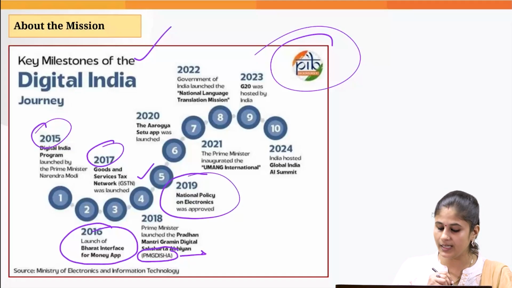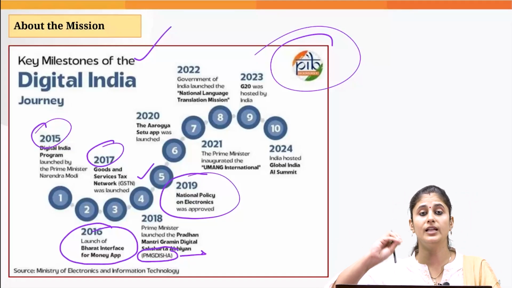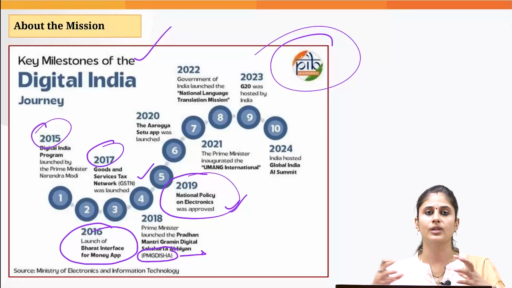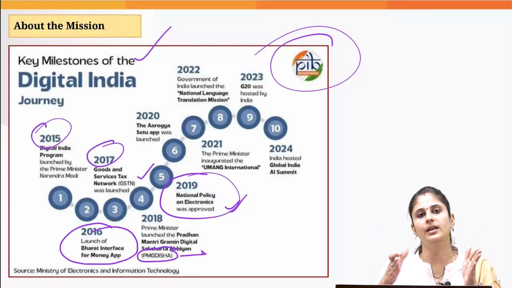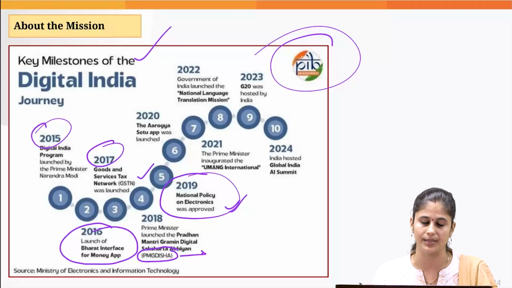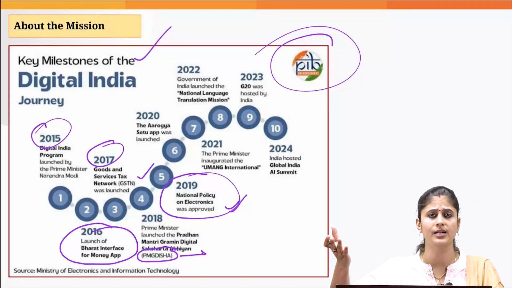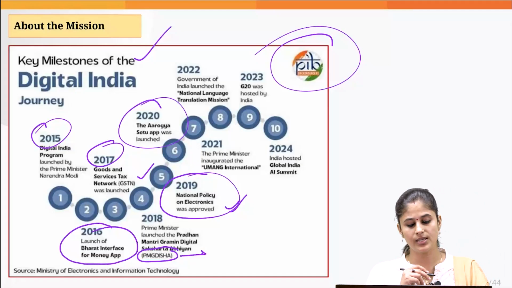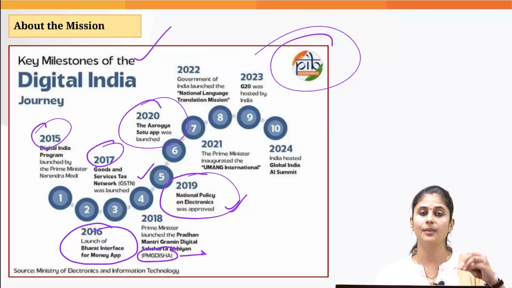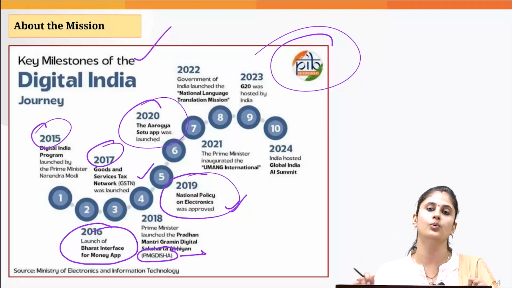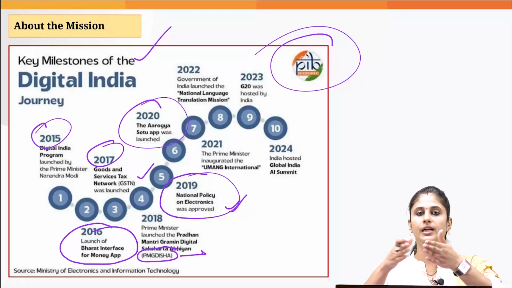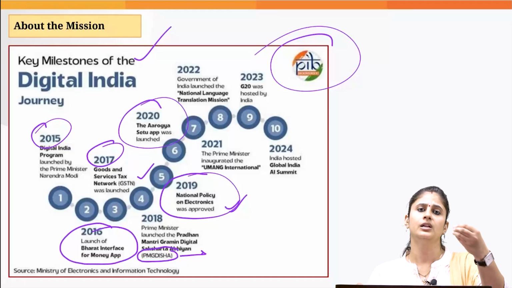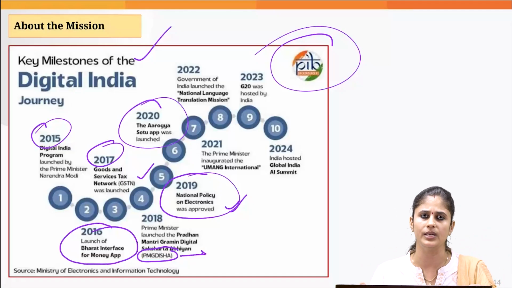Then in 2019, in order to give a boost to the manufacturing of electronic components and devices, the government came up with the national policy on electronics, so that we can make India a global hub when it comes to electronic components design and manufacturing, and reduce our dependence upon other countries like China in the domain of electronics. Then we came up with the Arogya Setu app during the COVID-19 pandemic, and this app enabled us to effectively manage the pandemic because it could highlight hotspots and do contact tracing also, and through this app the government could effectively give advice to the people on what precautions we need to take.